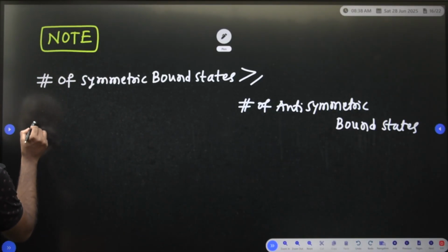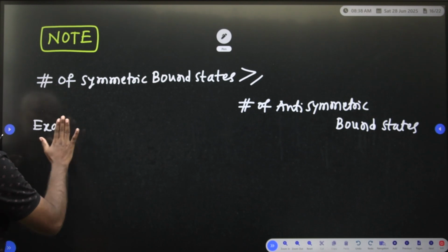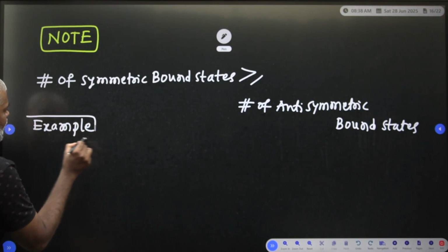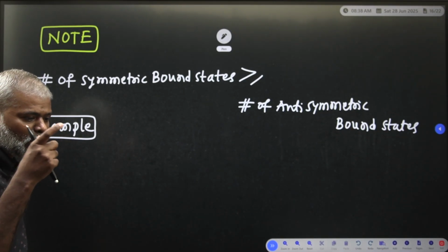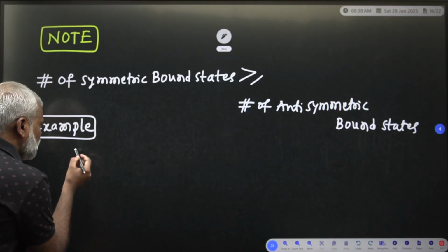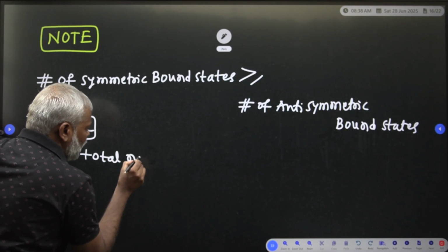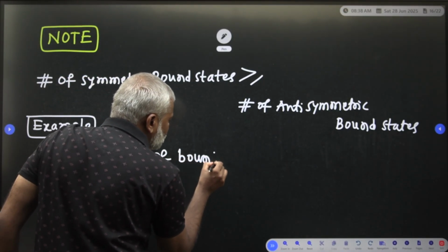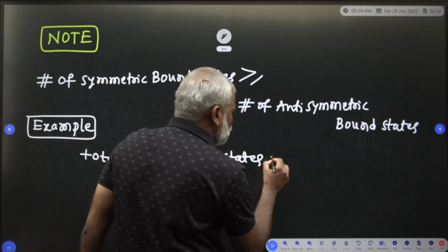Suppose I give an example. How many symmetric bound states and anti-symmetric bound states exist? Suppose the total number of bound states is equal to 4.